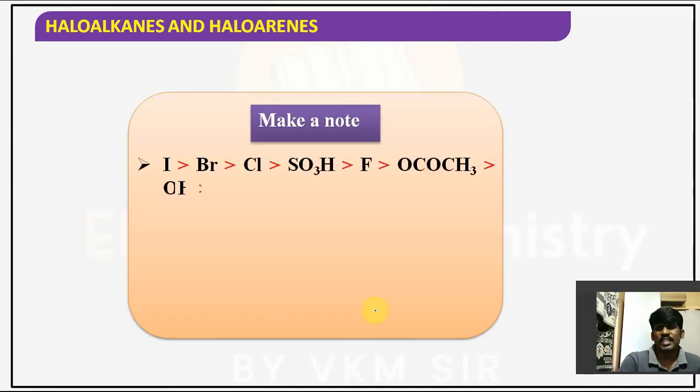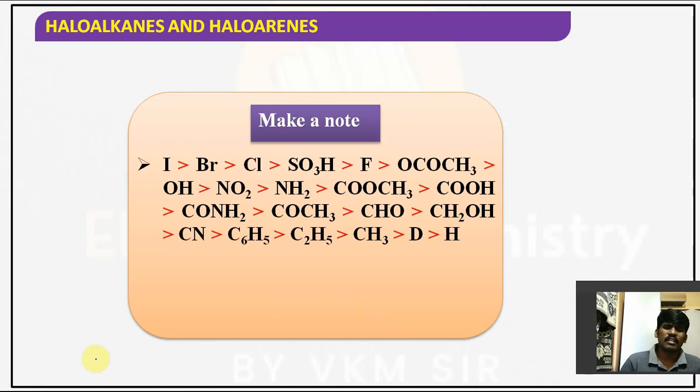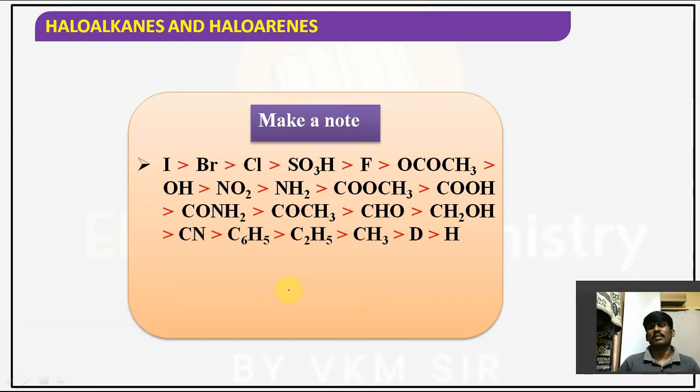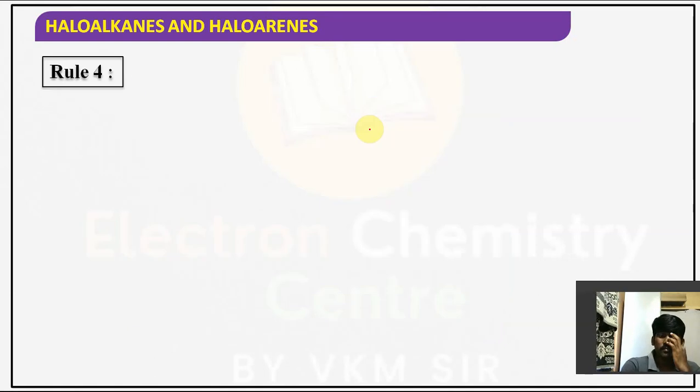Generally the priority order is based on the atomic numbers. There is no need to remember it if you know the atomic number, but they have given it as a note. Highest atomic number will get the highest priority. Understood the point, guys? Right?